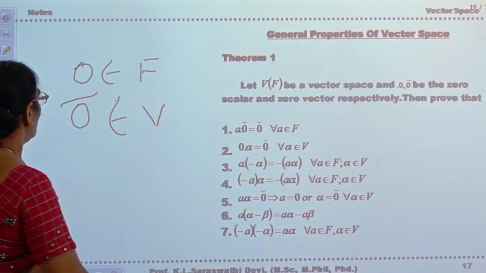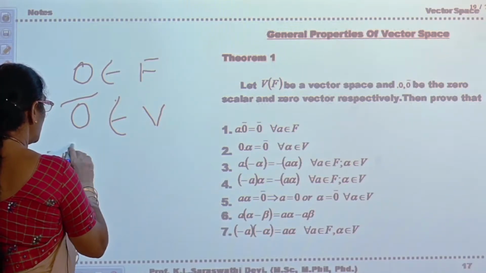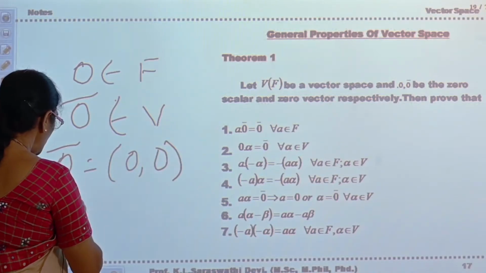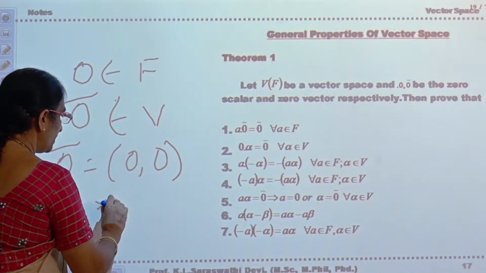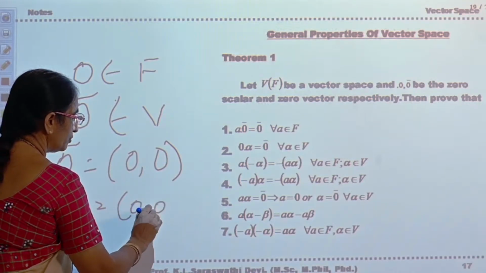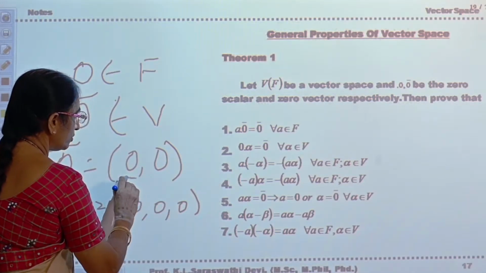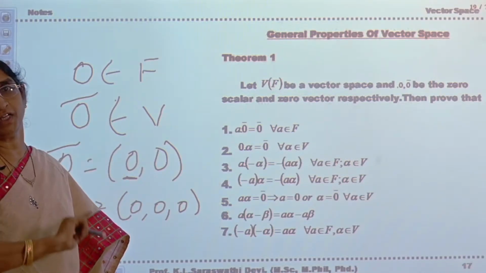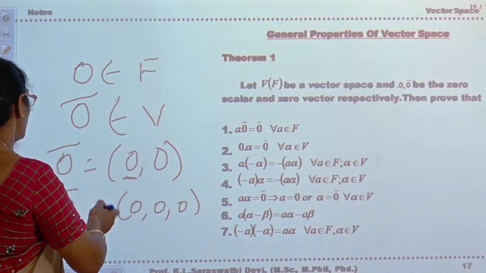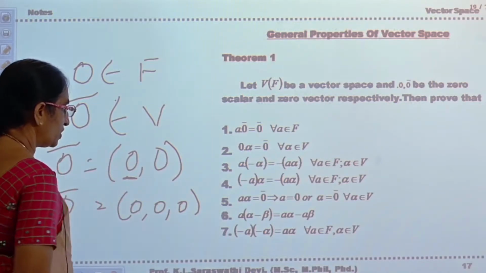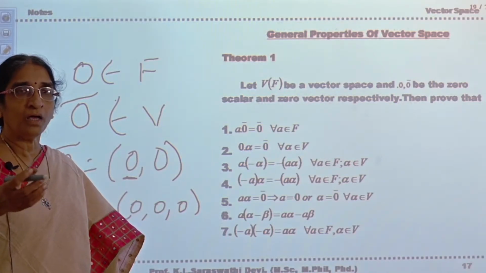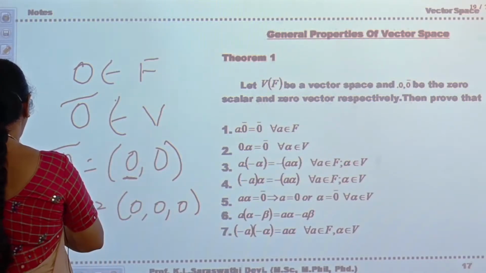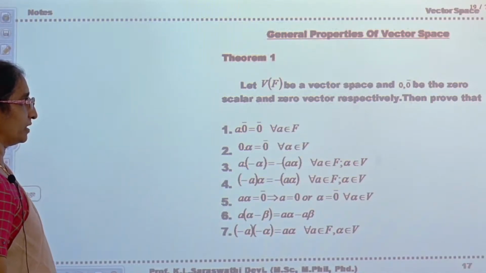Okay. Now 0 bar means if it is in 2-dimensional, it will be equal to (0,0). If it is in 3-dimensional, it will be equal to (0,0,0). What is this 0? This 0 is the zero additive identity of the field. Similarly, if it is n-dimensional, (0,0,...), again the nth component will be 0. So this is about 0 and 0 bar.